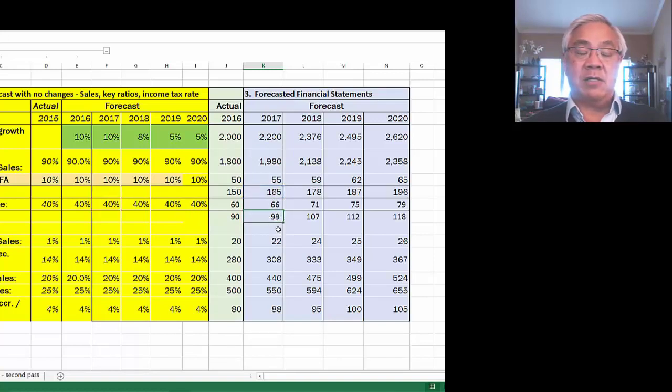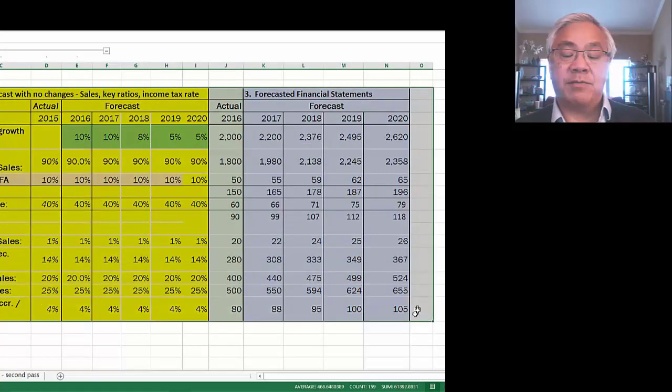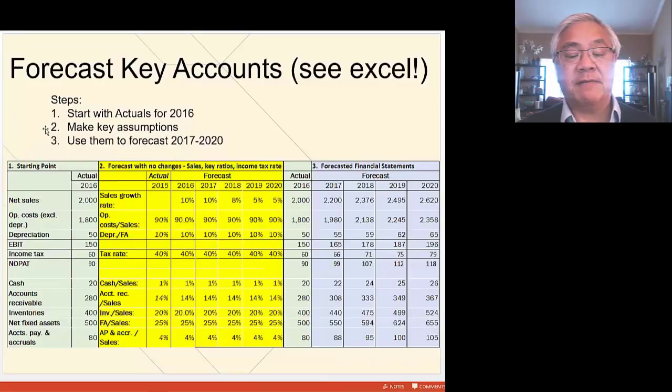Now notice we did not end up with net income. Later on, we're going to deal with interest expense, right? And NOPAT does not include the effect of interest. And NOPAT is simply the EBIT minus the taxes, and then we'll replicate that across. So this spreadsheet should seem pretty familiar to you because we're doing projections based on relationships on sales, and we're just copying them across. So now we finished our forecasting of key accounts.